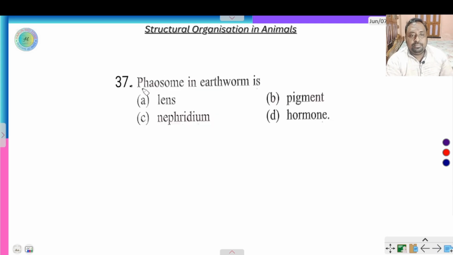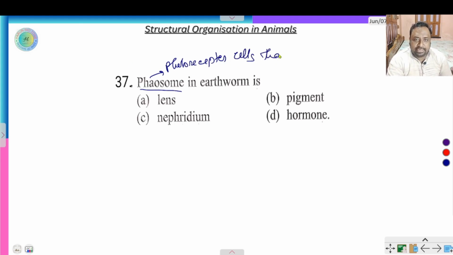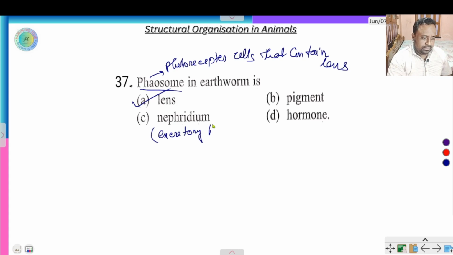Next question, phaosomes in earthworm. Phaosomes are photoreceptor cells that contain a lens. So here lens is the answer. Nephridium is the excretory part of earthworm.